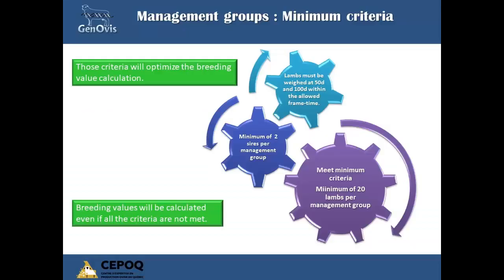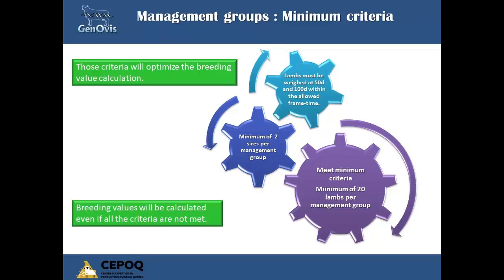Some minimum criteria are highly recommended to create good management groups for accurate genetic evaluation. When it is possible on your farm, try to apply those criteria. The minimum recommended size for a management group is 20 lambs, so 10 per sex, weighed at 50 days and 100 days. The more lambs within a group, the better the comparisons between the lambs, as there is more difference in lambs' performance. 50-day and 100-day weights must be recorded in the allowed time frame. Weights of animals weighed outside this range of time are not included in breeding values.